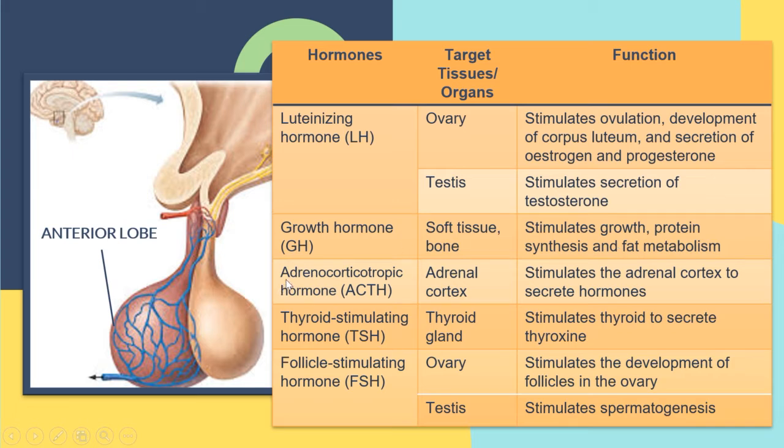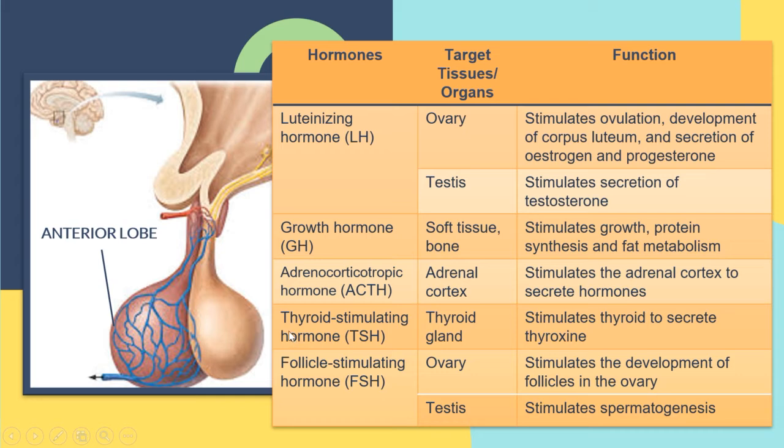Okay, next we go to the adrenocorticotropic hormone. The target tissue is the adrenal cortex, which refers to the part of the kidney. All right, so what is the function of the ACTH? Stimulates the adrenal cortex to secrete hormones.